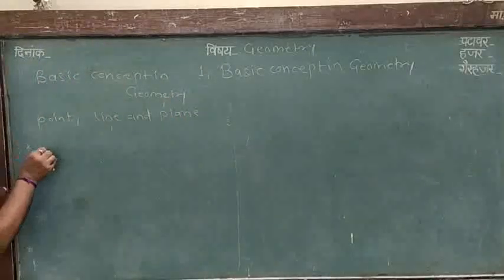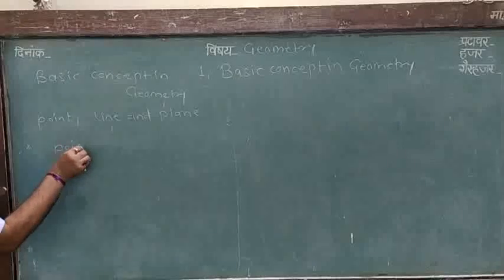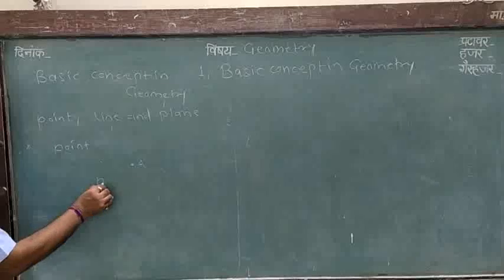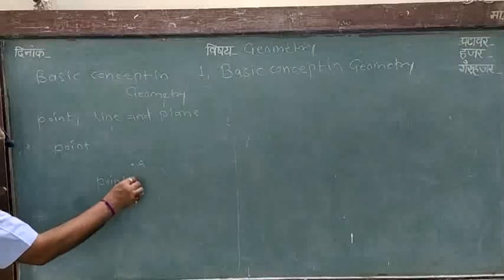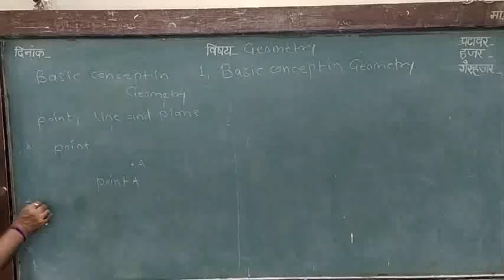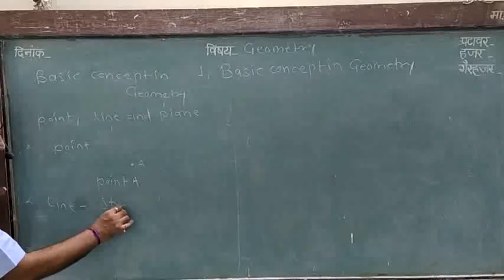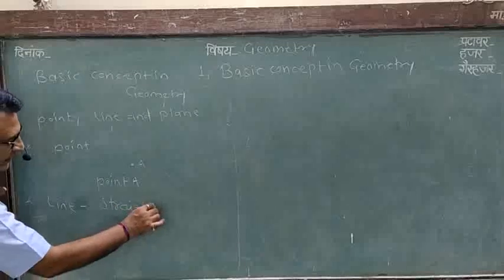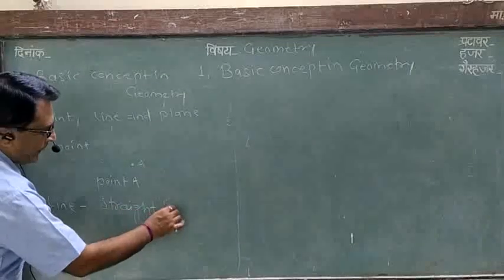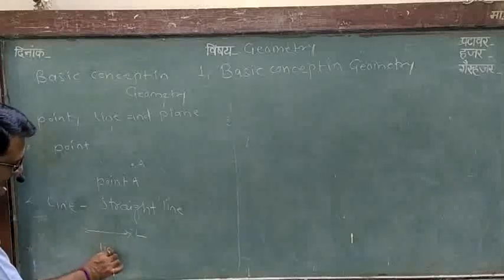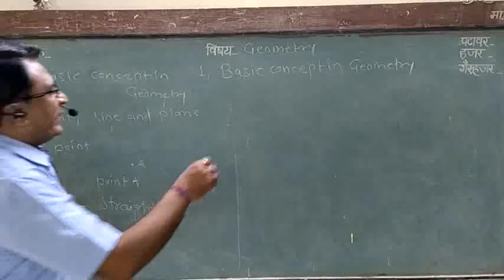In these concepts, the first concept is point. A point, for example point A. The second concept is line. Line means straight line. In our mind, line means straight line, and the example is this, line L. Then plane.